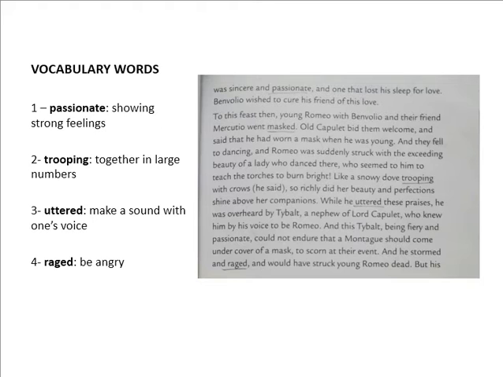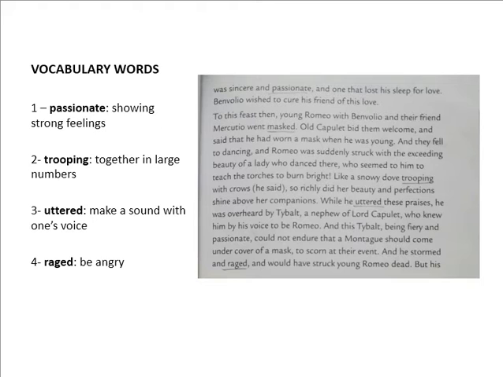To this feast then, young Romeo with Benvolio and their friend Mercutio went masked. Old Capulet bid them welcome and said that he had worn a mask when he was young, and they fell to dancing. And Romeo was suddenly struck with the exceeding beauty of a lady who danced there, who seemed to him to teach the torches to burn bright. Like a snowy dove trooping with crows, he said, so richly did her beauty and perfections shine above her companions.